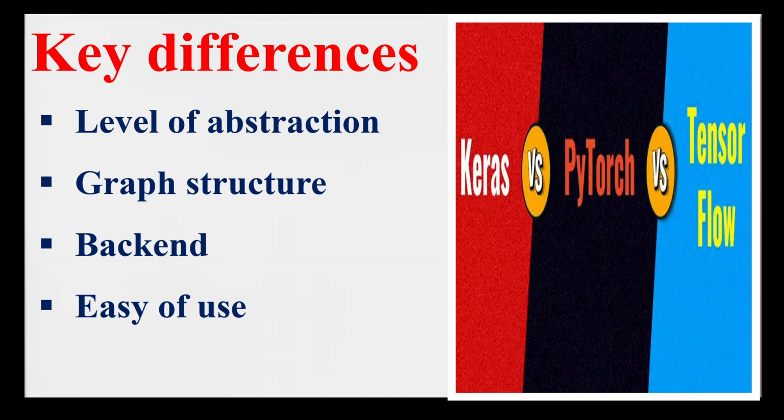So, use TensorFlow when you need a lot of control over the underlying computation and you're working on a large-scale project. Use PyTorch when you need to rapidly prototype and test your ideas. That is when you're working on a project that requires a lot of flexibility. And use Keras when you need to quickly build and test a deep learning model and you don't need a lot of control over the underlying computations.